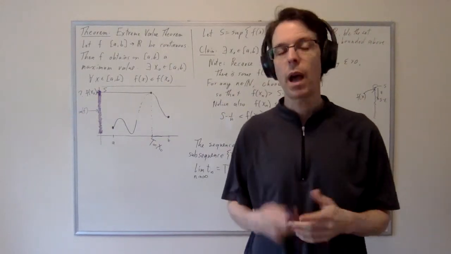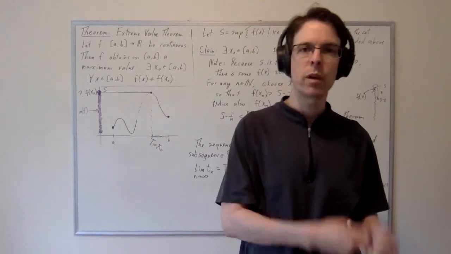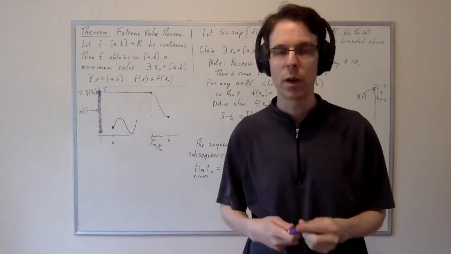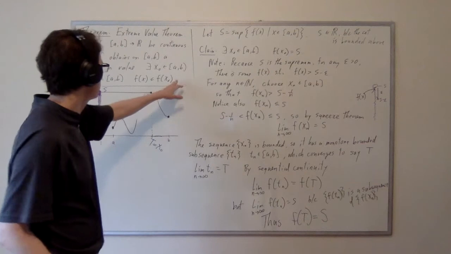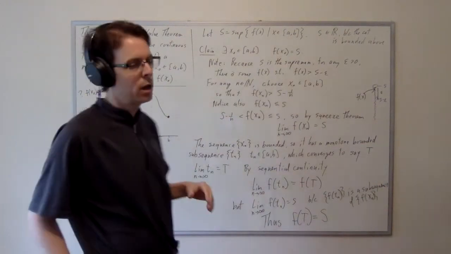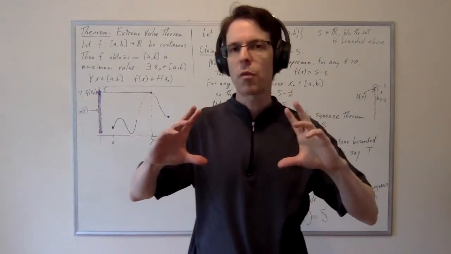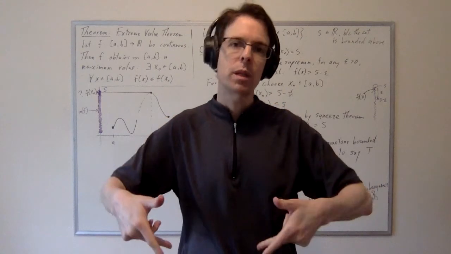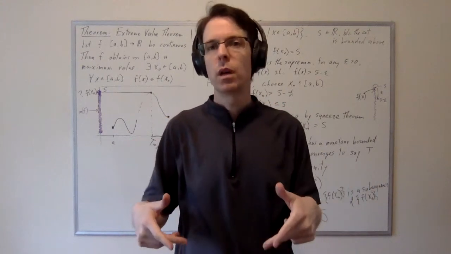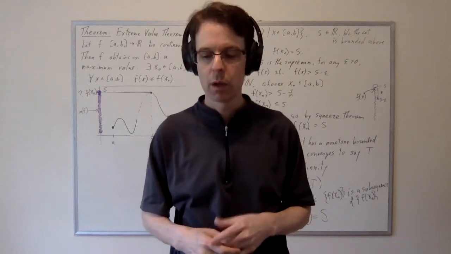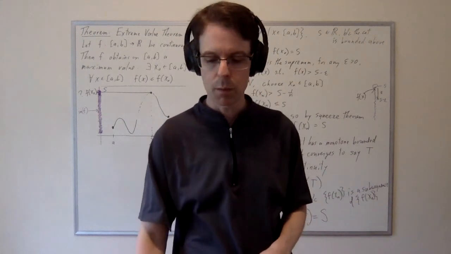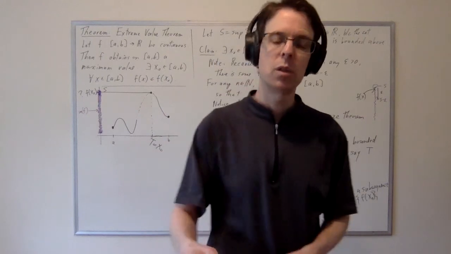You might think that we're only halfway done, and we still have to prove the extreme value theorem for a minimum value. This is not really difficult. If you're concerned about the question of the minimum value, then all we need to do is take the entire function f and flip it upside down by considering negative f. Then take a maximum of negative f, and that will give us a minimum for f. So it's pretty easy to deduce the minimum statement from the maximum statement. And that concludes the extreme value theorem.